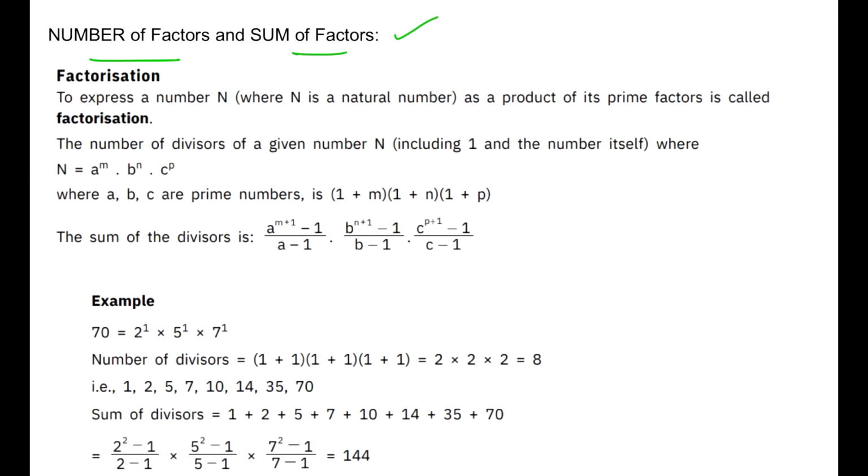Here I'm trying to talk about how to find out the number of factors or the sum of the factors. एक basic example के help से समझते हैं. So I have taken the example of 70 over here. Now if I do the prime factorization of 70, the way we should do it is like this, dividing by the prime factors. The next prime factor I think will divide it by 7 and here you go. So all the prime factors are having a power of 1, 1, 1 only.